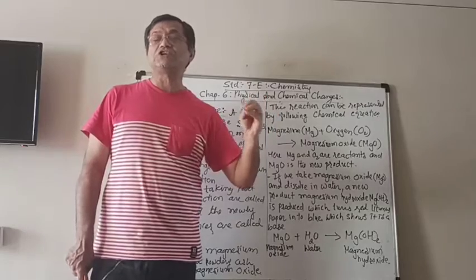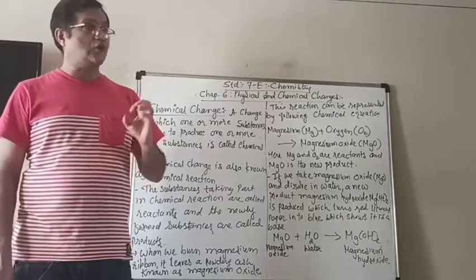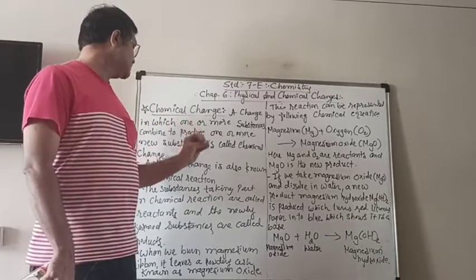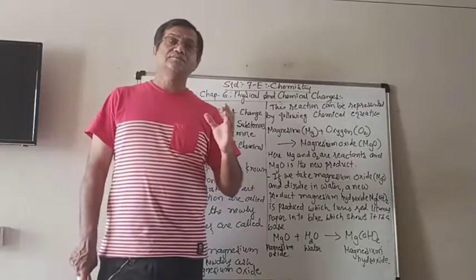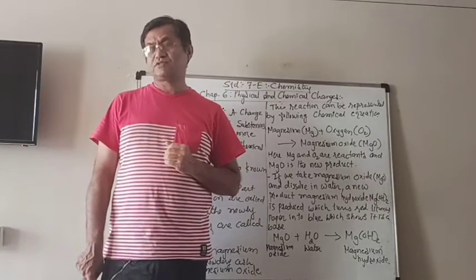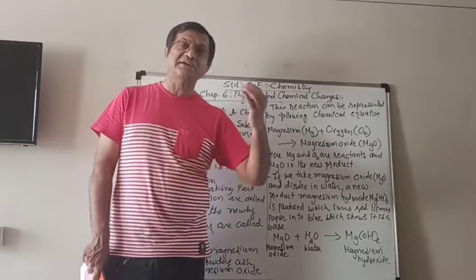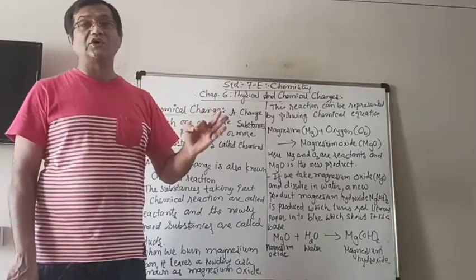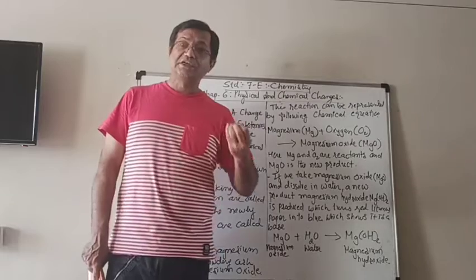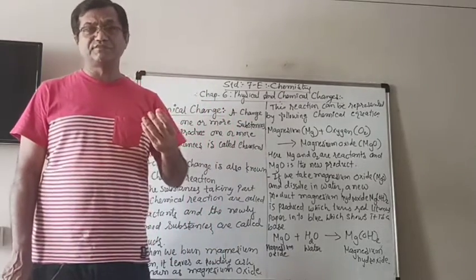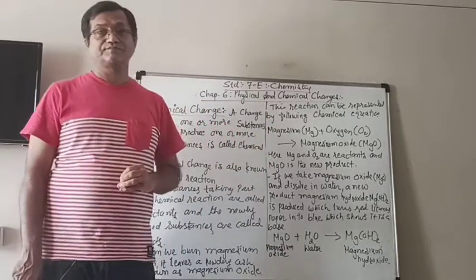Chemical change is also known as chemical reaction. And here, those substances which take part in the chemical change or the chemical reaction are known as reactants. And the new substances that are formed are known as the products.